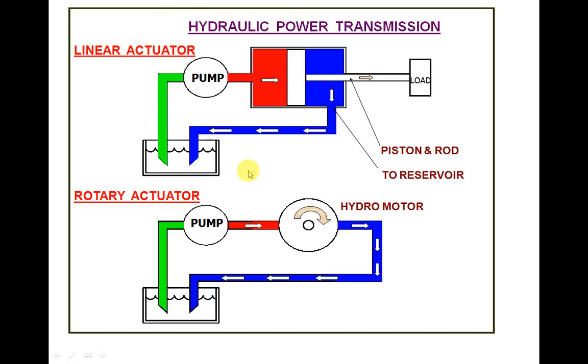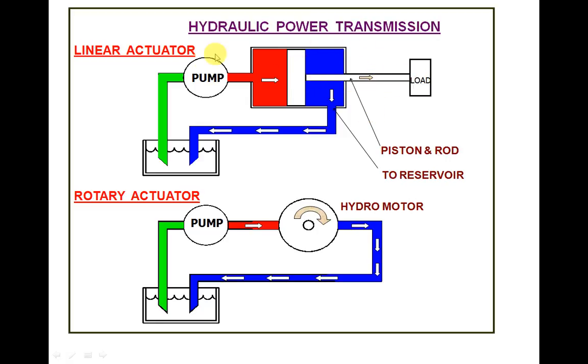See, this is a very small hydraulic system. This is a tank and this is a pump, and this pump is sucking the fluid and delivering it to the inlet side of this actuator. You can see, because of the force developed, this work is happening and the load is moving linearly.